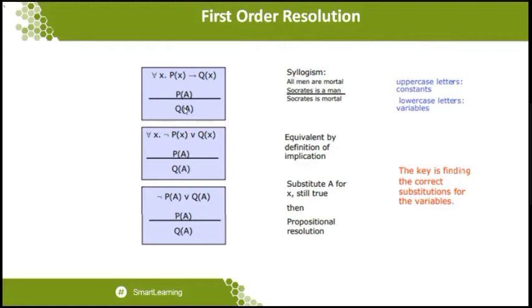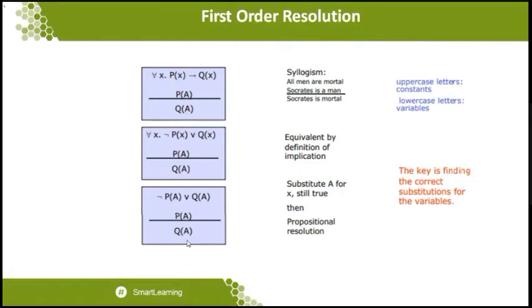Okay, so how can this statement be taken into CNF? You can see the second level of CNF, for all x, not of p of x, followed by or of q of x. So now we can understand that p implies q can be written in the form of not of p or q. That is the derivation being applied. So in the second level, we converted the first order logic statement with simplification into the equivalent statement, not of p of x or q of x.